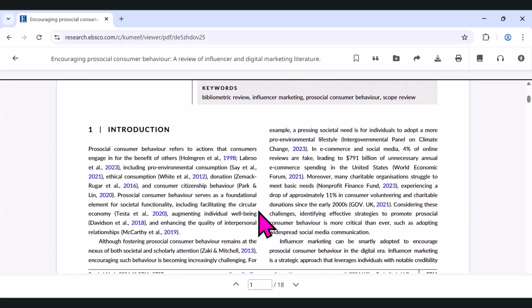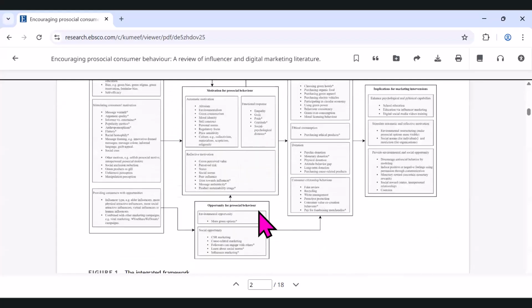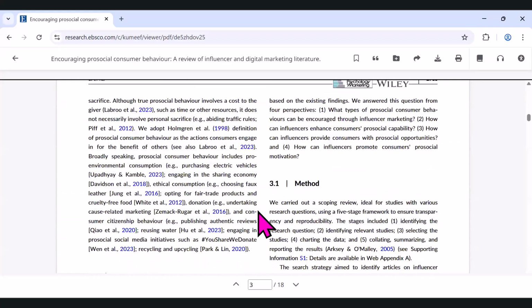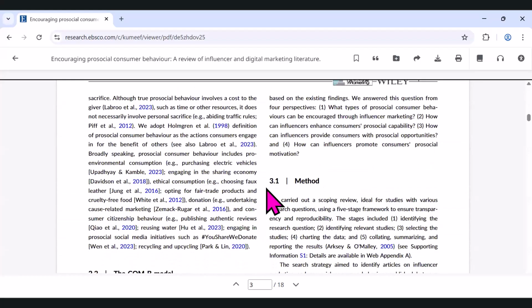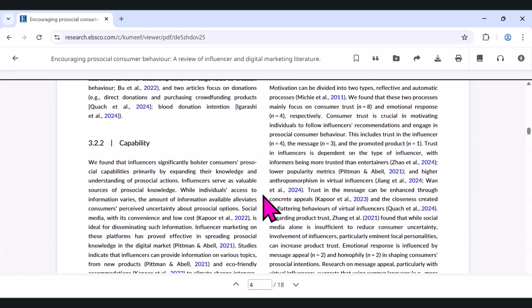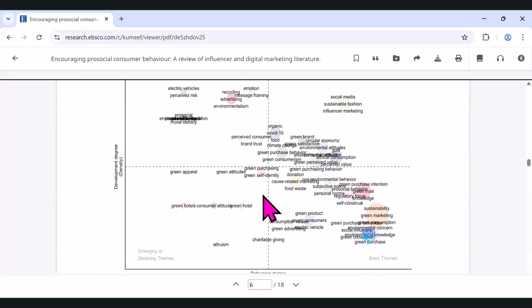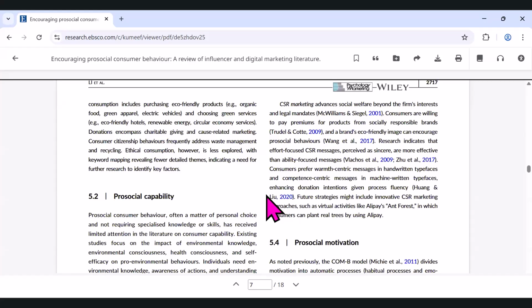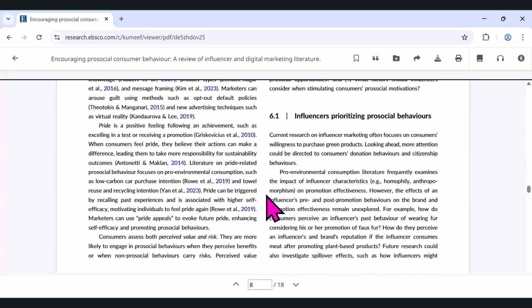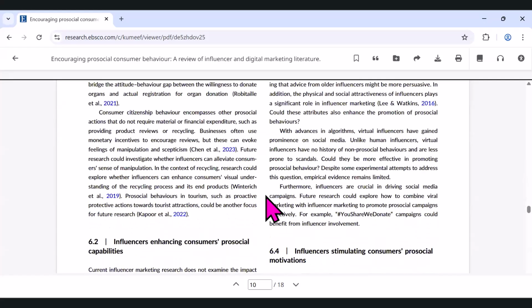We've got an introduction, many in-text citations. I'm just going to scroll down. I'm sure many of you are familiar with the layout. We've got a methodology, results, discussion, very typical of an academic article. If you have questions about what an academic article is, you can review our other videos and resources about academic articles.